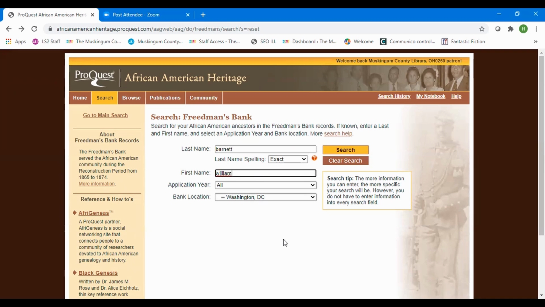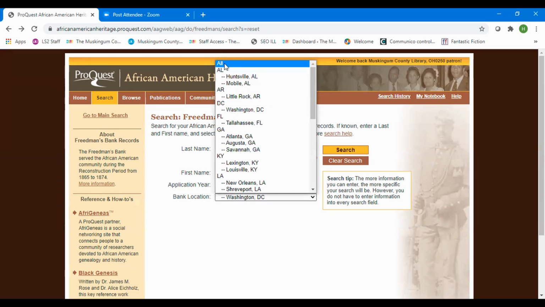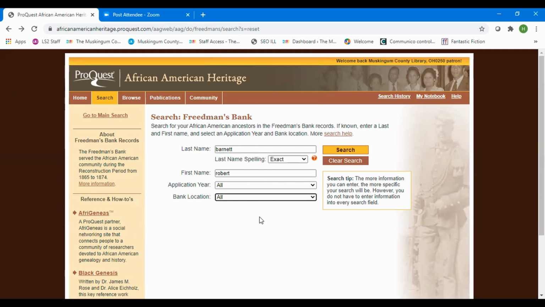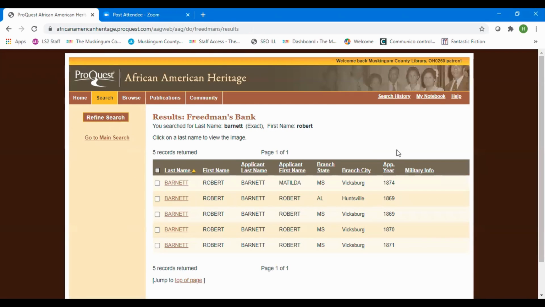Instead of William, we're going to try a Robert Barnett. And we're not going to put Washington, D.C., and we're not going to put an application here because we don't know that. So let's try Robert. His family has been in the African American community here in this area for a long time. So let's take a look.